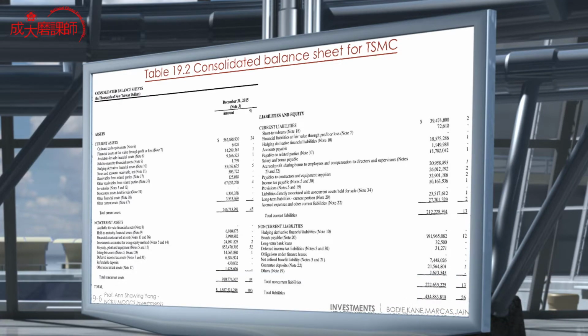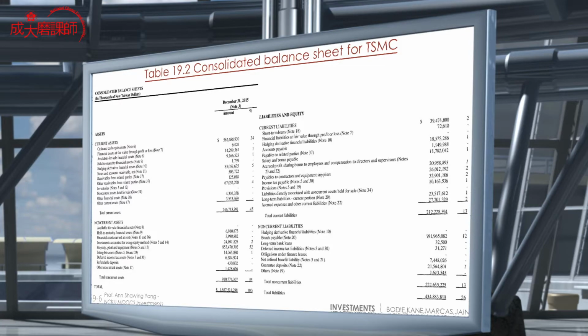Here we can see that TSMC is actually quite good in financial asset management. They must have a very strong financial management team or department to help them not only with the manufacturing, the inventory and the receivables, but also with the financial decisions in the investment markets.